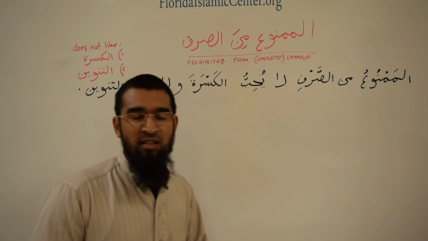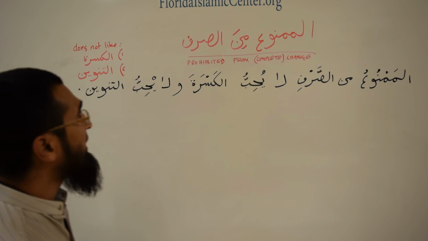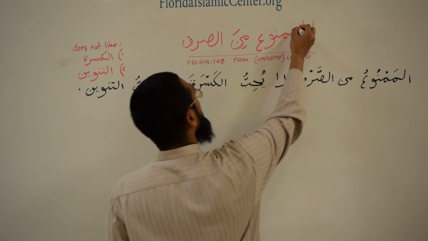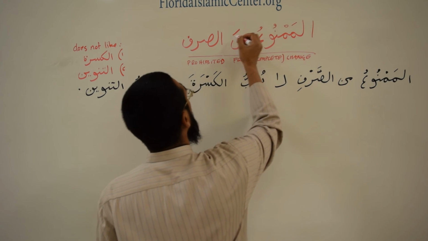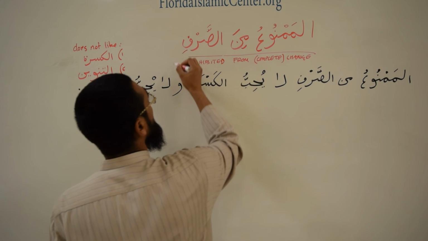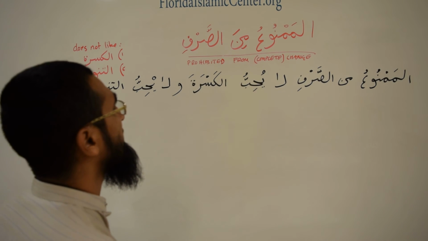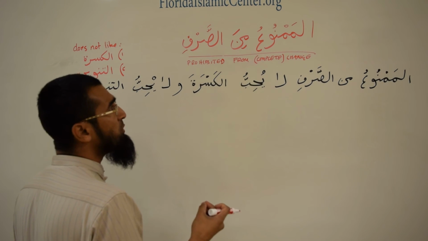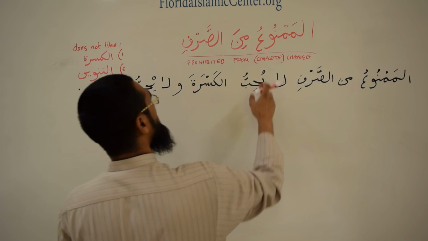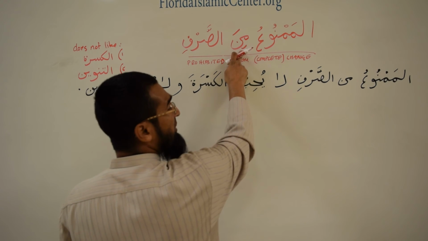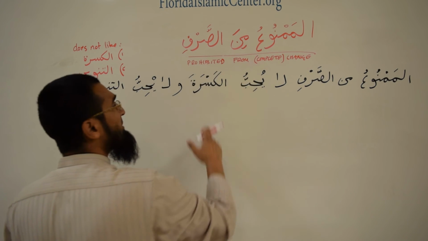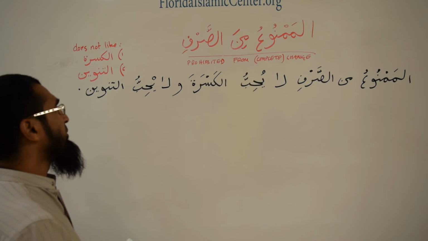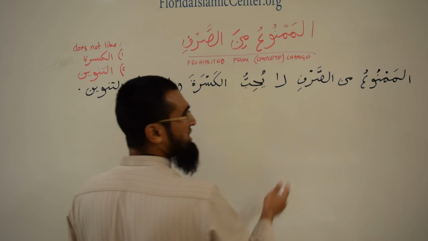So we're continuing with the concepts of lesson 9. And here we want to study something called al-mamnu'u min as-sarf. Al-mamnu' means something that is prohibited. As-sarf means changing. It's prohibited from changing. So we translate it as prohibited from complete change.